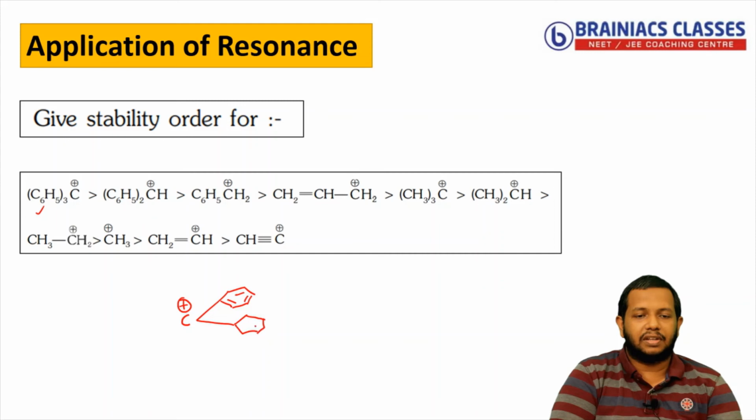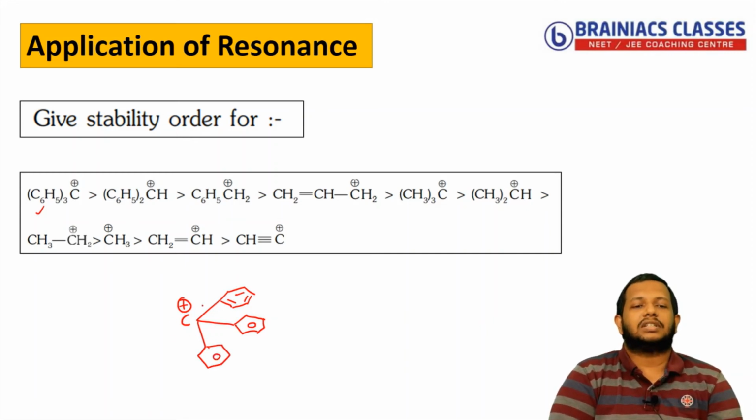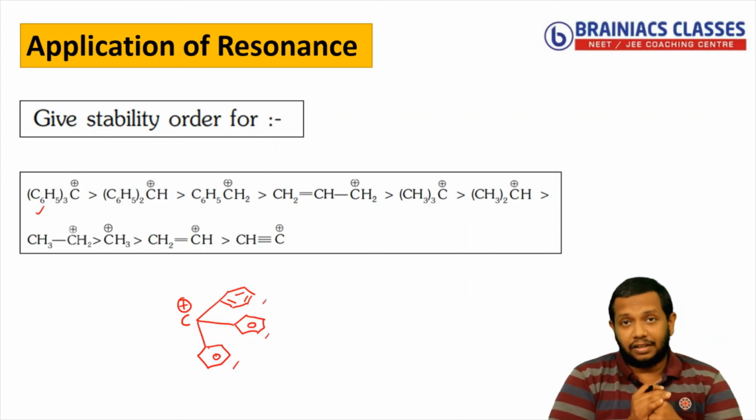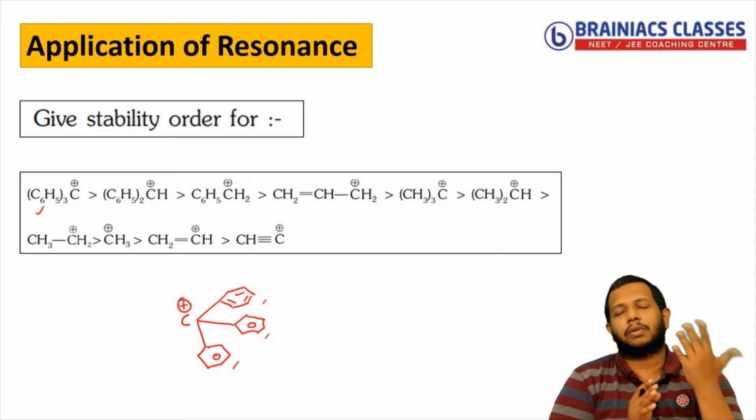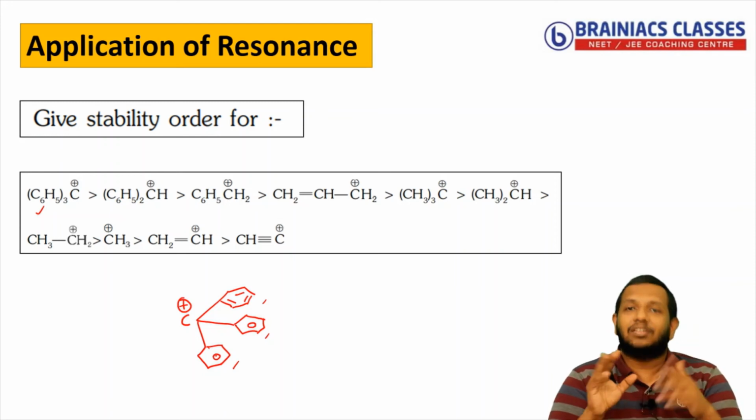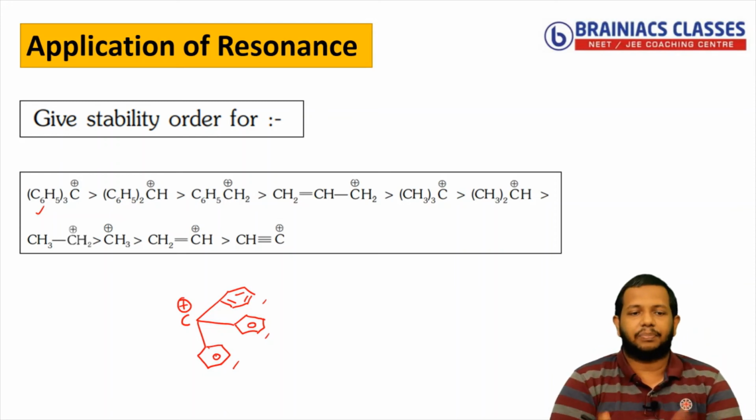So for easiness I am putting a circle here, and you can see it is also connected to another one. So that means this positive charge can go in resonance with any of these 3, correct? So that means more resonating structures are possible. If more resonating structures are possible, then it is more stabilized. Okay, now let us go to the next species.